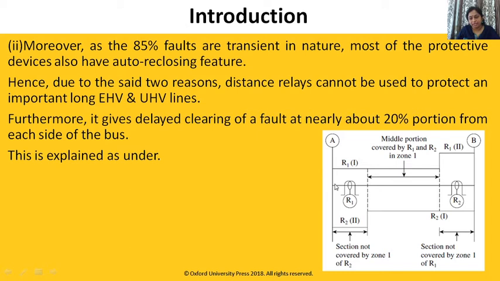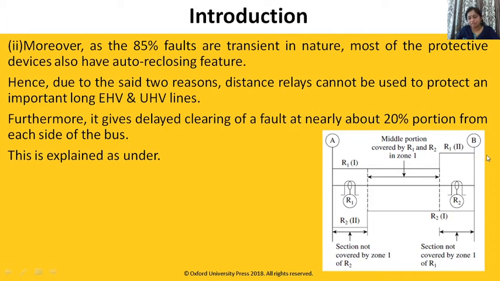Here I can explain. Suppose the transmission line is connected between generator A and generator B, then this is your 100% transmission line. In distance protection, based on the concepts of underreach and overreach, we are protecting this 80% part. So for relay R1 this is the 80% part. If it is a double infeed system, for relay R2 from this end to this is the 80% part.